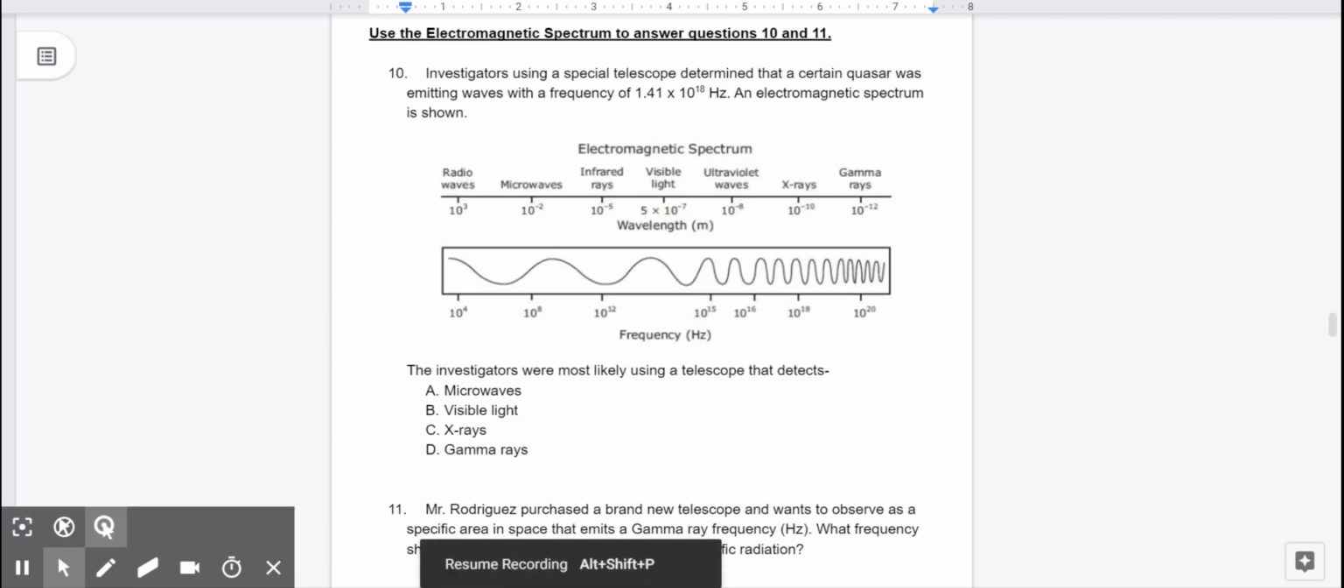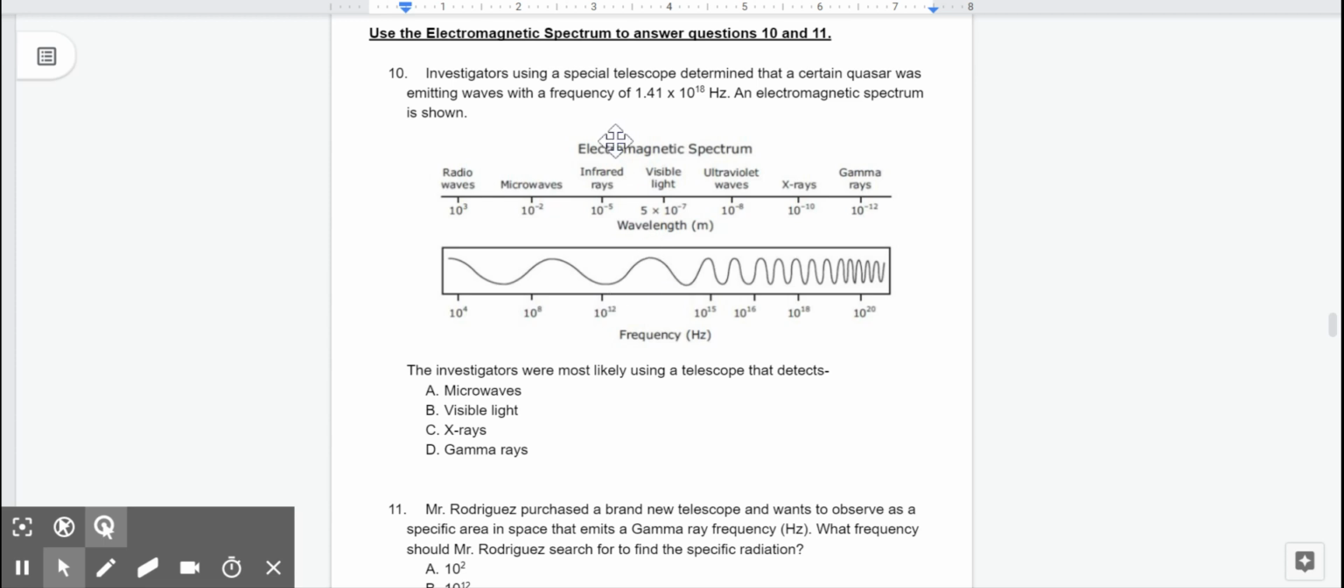Special direction. Use the electromagnetic spectrum to answer questions 10 and 11. Number 10. Investigators using a special telescope determined that a certain quasar was emitting waves with a frequency of 1.41 times 10 to the 18th power hertz. An electromagnetic spectrum is shown.